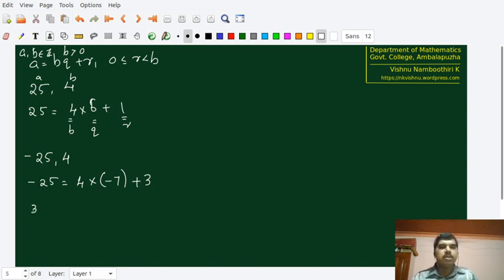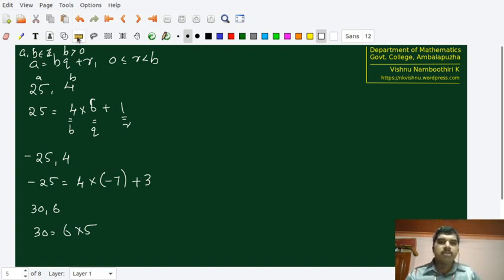Now, 30 and 6: 30 equals 6 into 5, so in this case it's very clear. In the negative case only, we need to be very careful that we should cross that integer, and then only we should take the integer. So in the negative case, you have to be really careful.